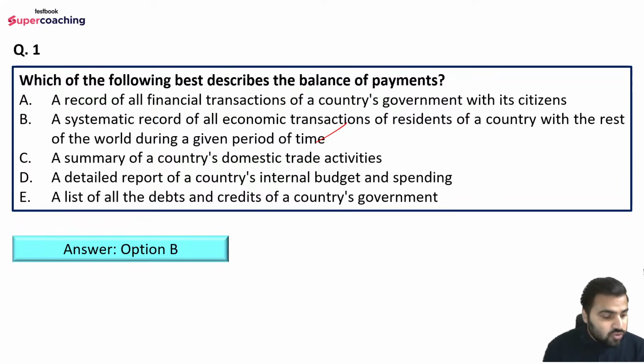Nachos and cheese is saying option E. No, it is not option E, it is option B. Under the balance of payments, we measure the inflow and outflow of foreign exchange. That is why it is a systematic record of all economic transactions of residents of a country with the rest of the world during a given period of time. But well attempted. Keep attempting, guys.